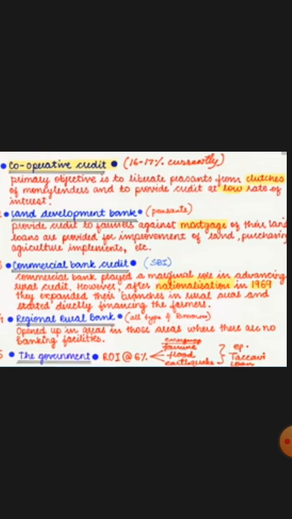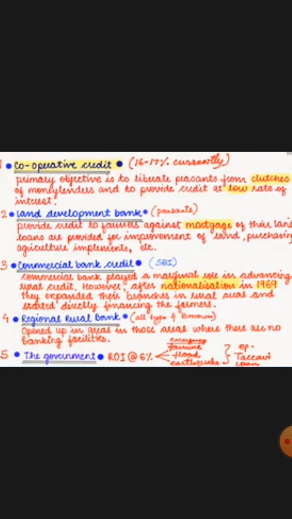Now again, institutional sources of credit are your cooperative credit, land development bank, commercial bank credit, regional rural banks, and government, and all these banks and units generally provide loans to rural poor as well as farmers. The role of cooperative credit is that they pool the money.